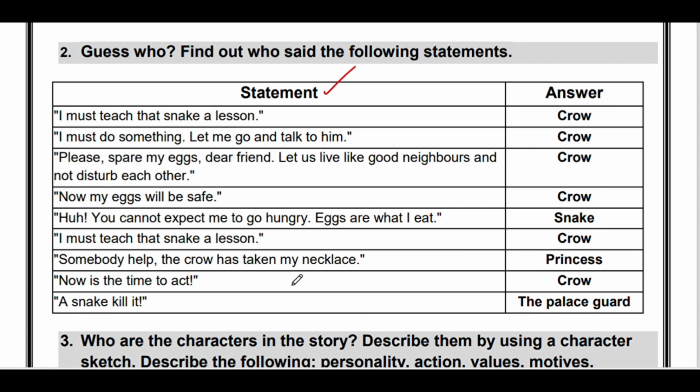Somebody help. The crow has taken my necklace. This line is spoken by the princess. Now is the time to act. This line is spoken by the crow.